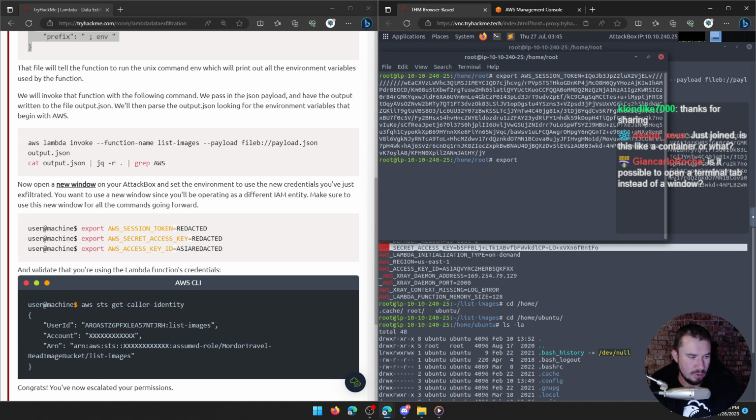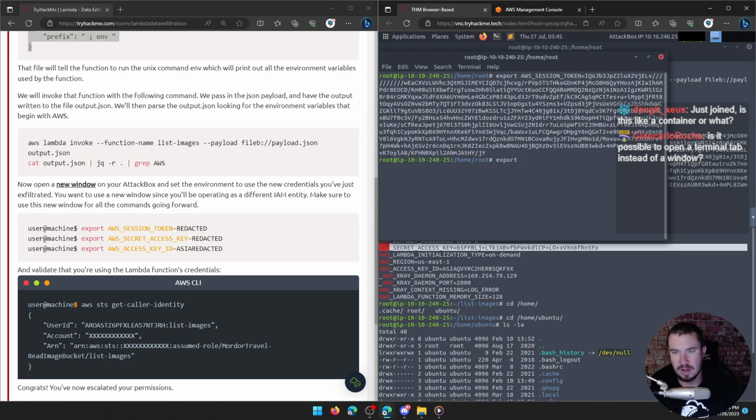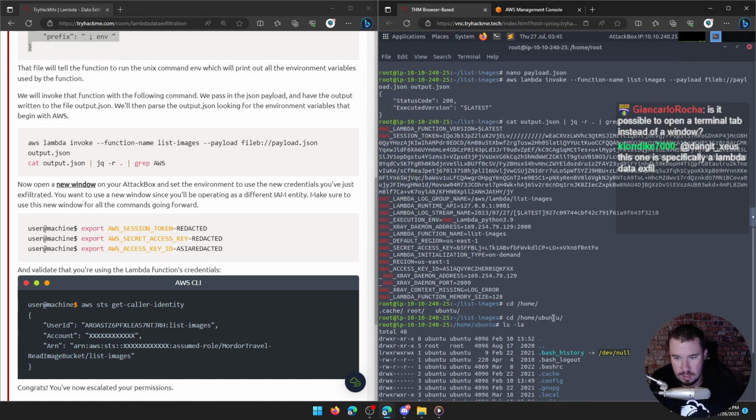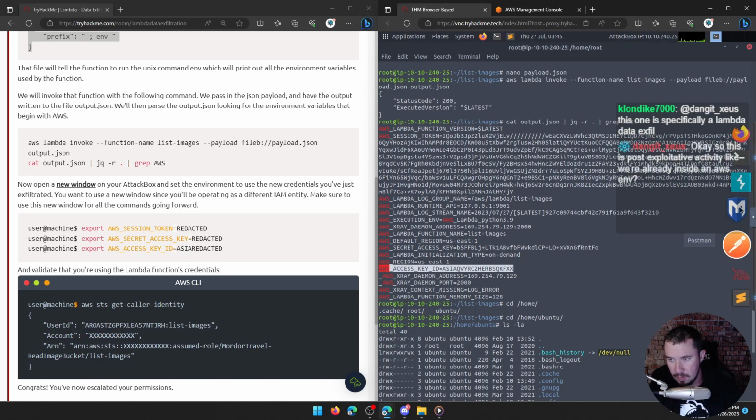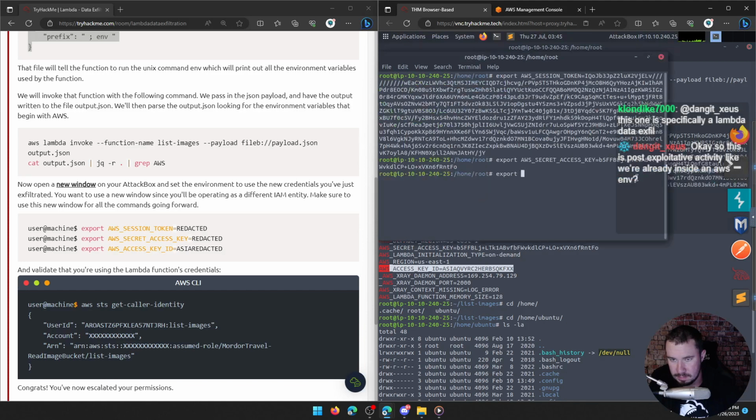Rocha said, is it possible to open a terminal tab instead of a window? We actually have to do a new window because we're setting different environment variables. I think a tab would keep our previous environment variables, but I could be wrong. But I think that's why you're supposed to do a window. I could totally be wrong, though. People who are smarter than me can correct me on that.